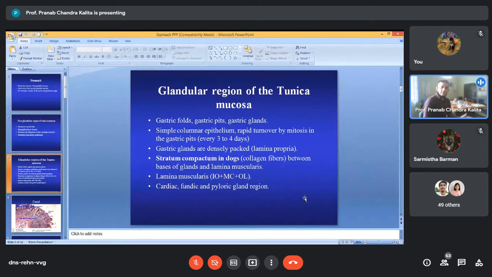Out of these 3 gland regions, the fundic gland region is well developed, and many of the important cells occupy the fundic gland region of the stomach in all the animals. Let us see one by one what we find in the cardiac gland region.